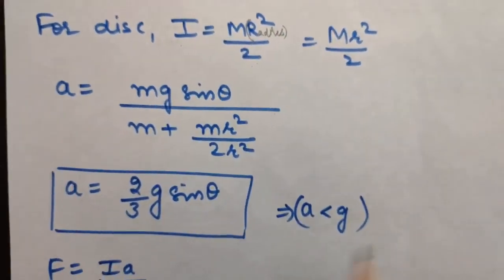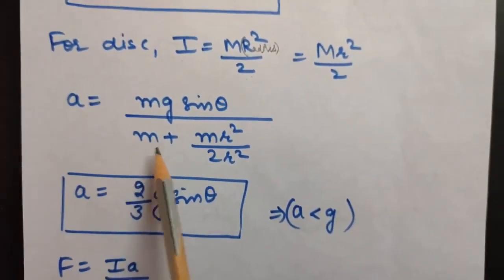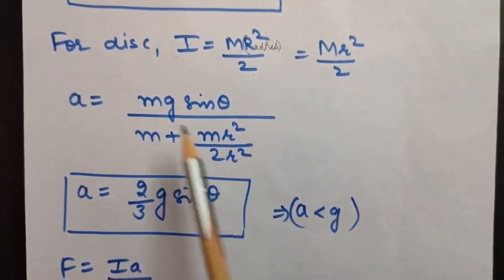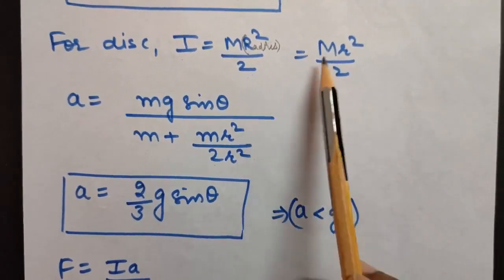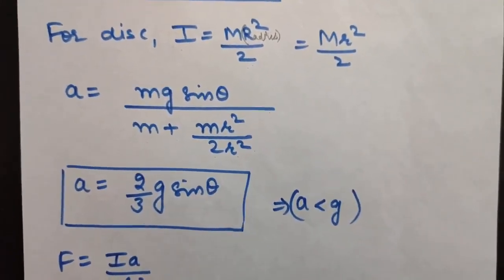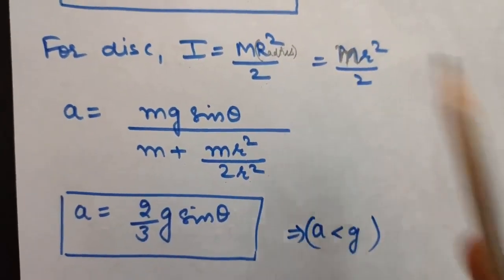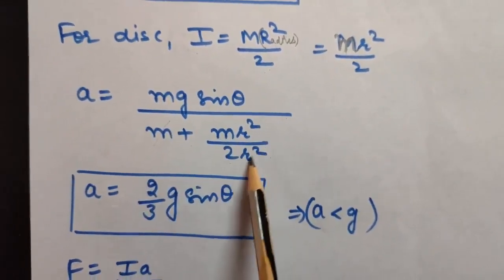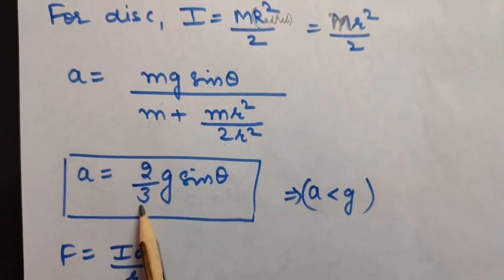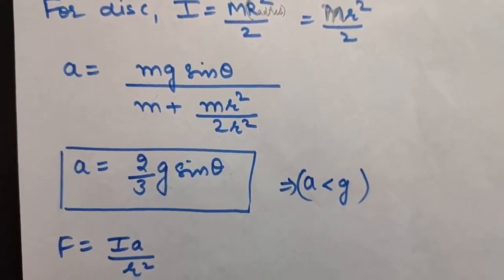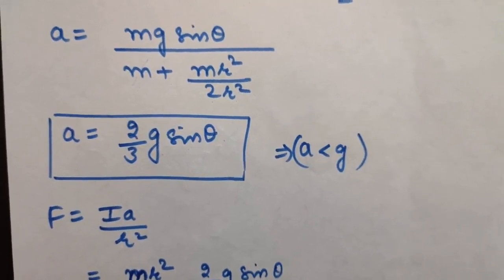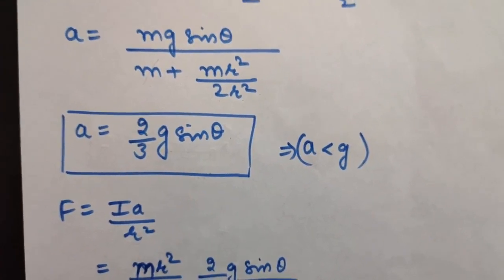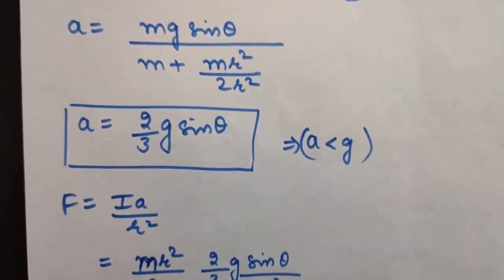Now a will be mg sin theta into m plus the value of I, that is mr square by 2 into r square, because here also I am taking mass to be small m and radius to be small r. Now when you solve it, this m will cancel out, r square will cancel out, so acceleration will come to be 2 by 3 g sin theta. As you can see, this value of acceleration is less than g. So this is the linear acceleration when a solid cylinder is rolling on an inclined plane.